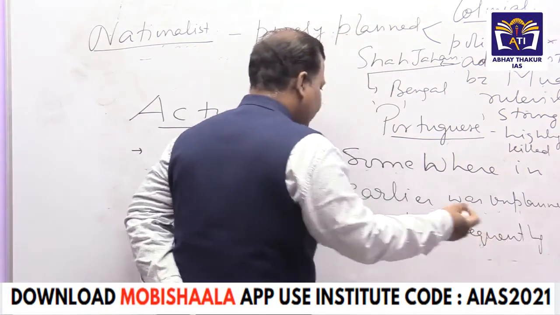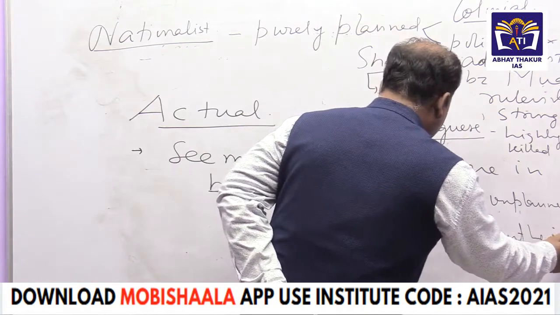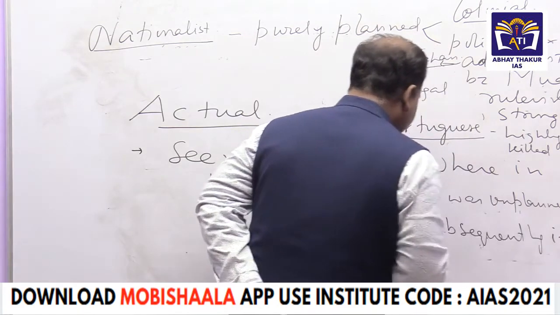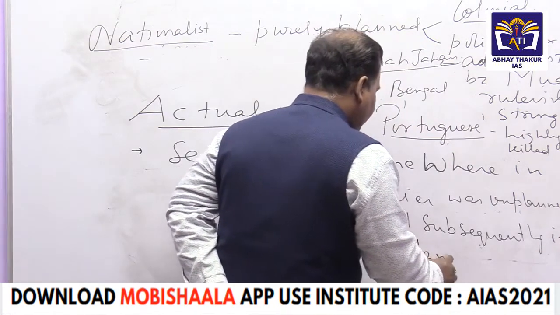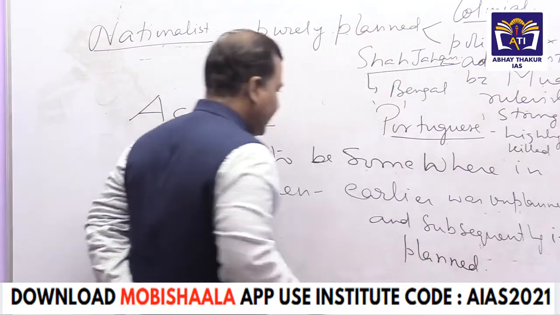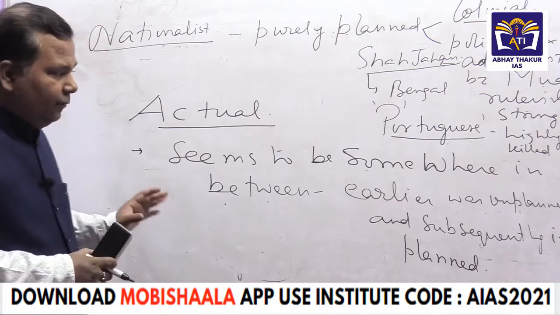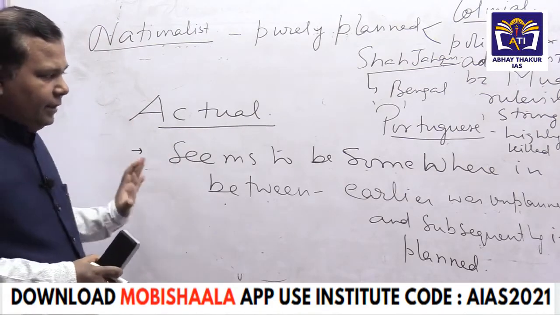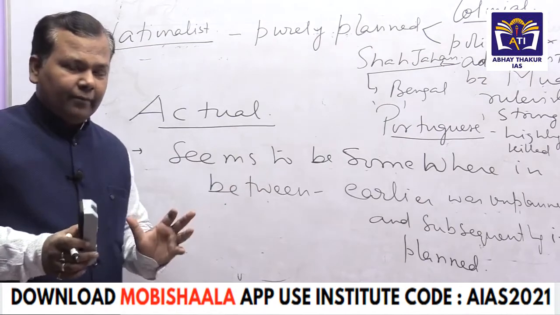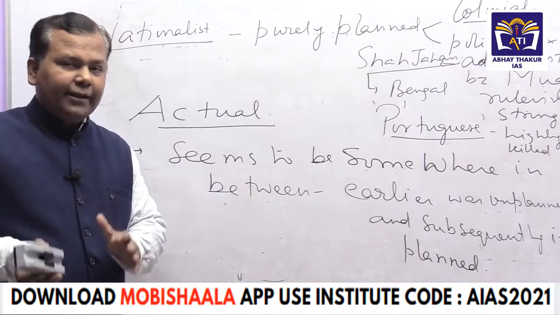This is what is accepted in history and what we have to present here: somewhere in between. Earlier it was unplanned, later on it was planned.